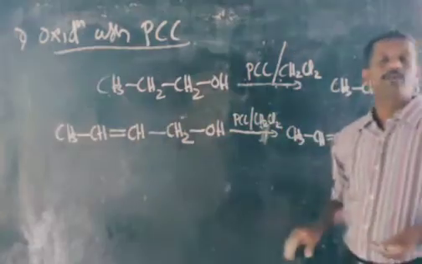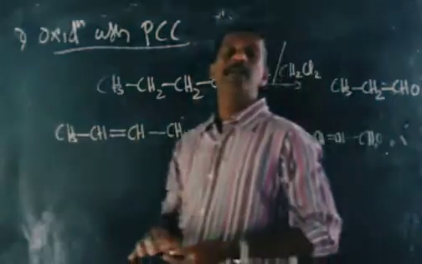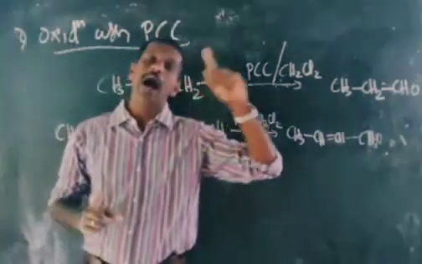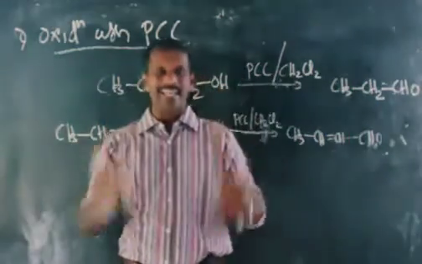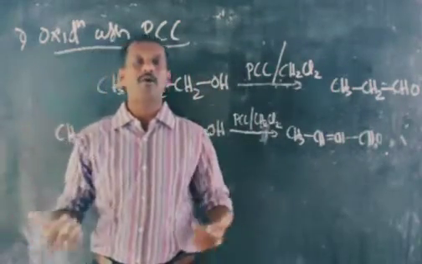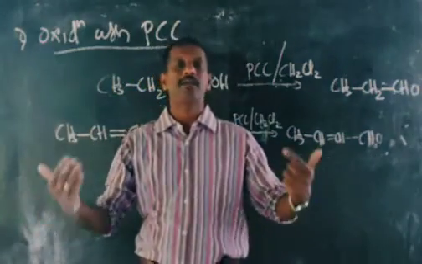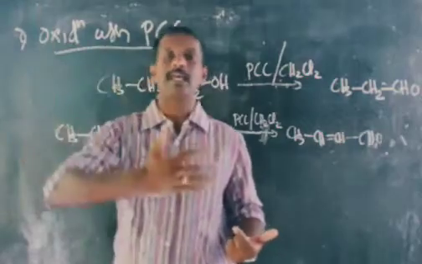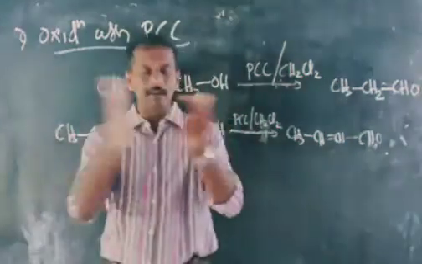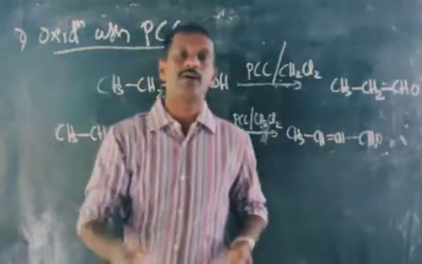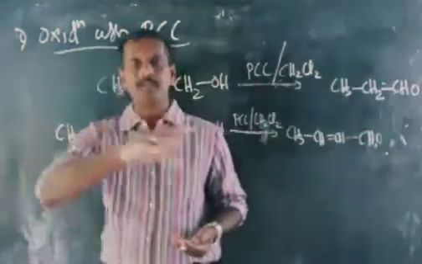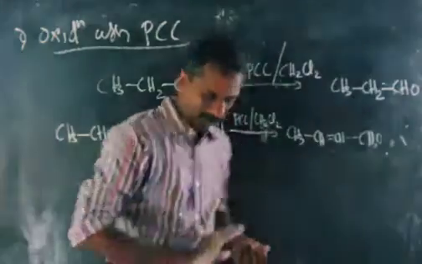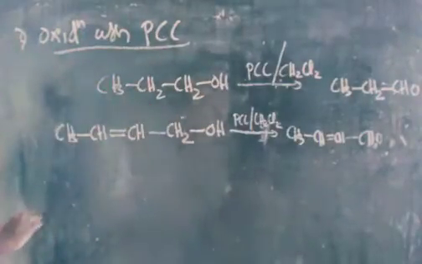Here also the use of PCC is important. PCC is important for the controlled oxidation of alcohol into aldehyde. Similarly, for selective oxidation, PCC will not attack the double bond. But if you use other oxidizing agents, the double bond will break, and we get a mixture of aldehydes. Sometimes that aldehyde will be converted to the corresponding carboxylic acid. Keep it in mind. That is the importance of PCC.